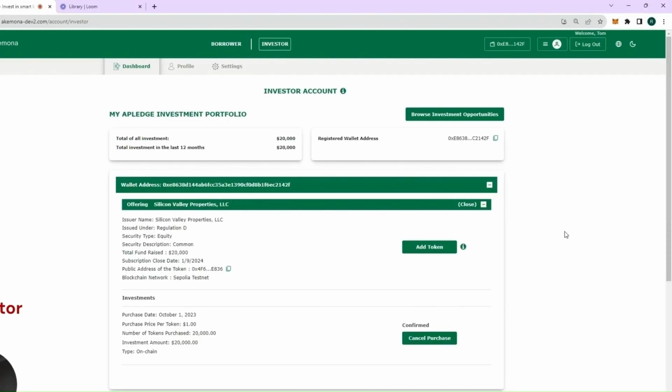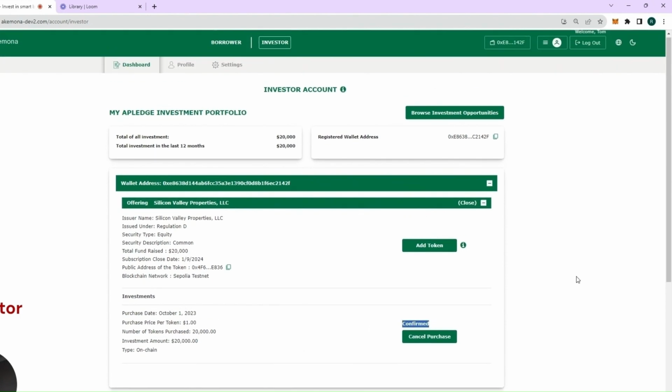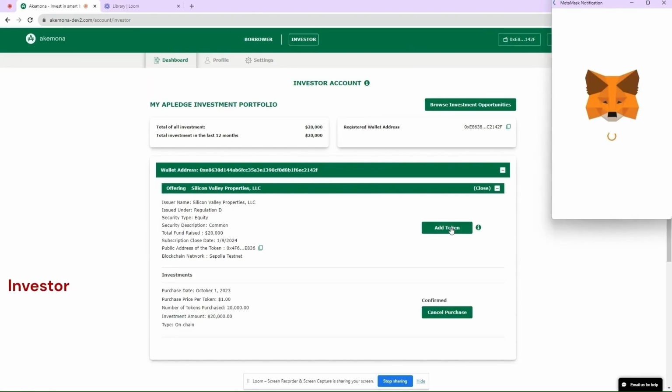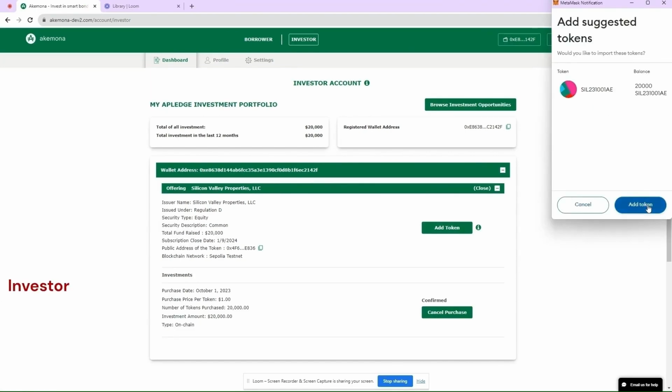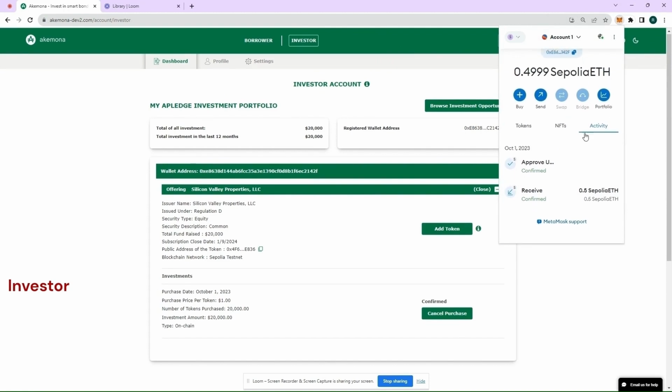The investor goes to their dashboard and checks their dashboard. They see that the investment of 20,000. Here, the status is confirmed. So, the investment has been confirmed. Now, the investor may want to see their investment in their wallet. Yes, certainly they can see it in their wallet. They need to click here. Here's the information. Click Add Token to Wallet. Success. The token has been added to the wallet.